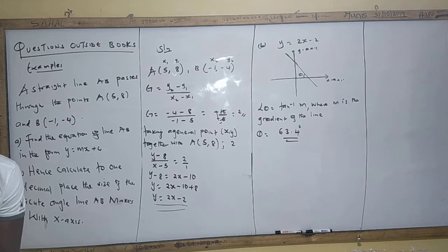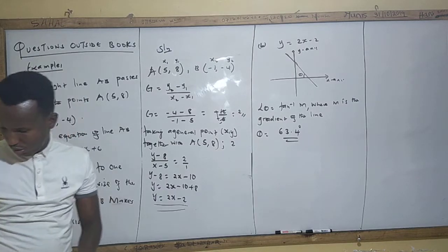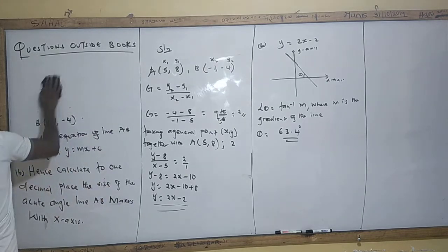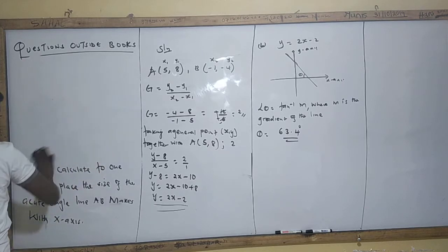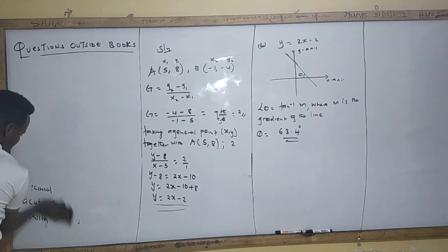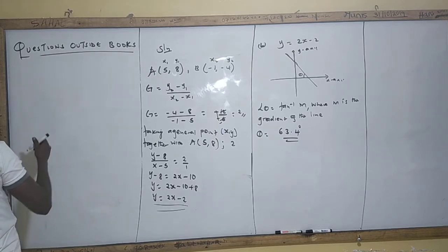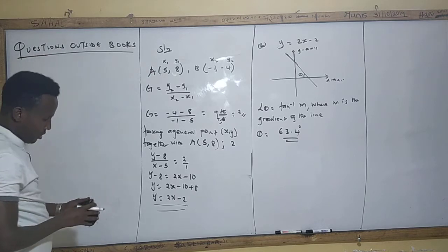It's a matter of writing the equation in the form y is equal to mx plus c. Then after that, what are you going to do? You get the tan inverse of the gradient, okay? The tan inverse of the gradient for your information, okay? Let me give you another example, example 2, so that you understand this better before we proceed to other questions, okay? I know you need example 2 so that you understand this better.